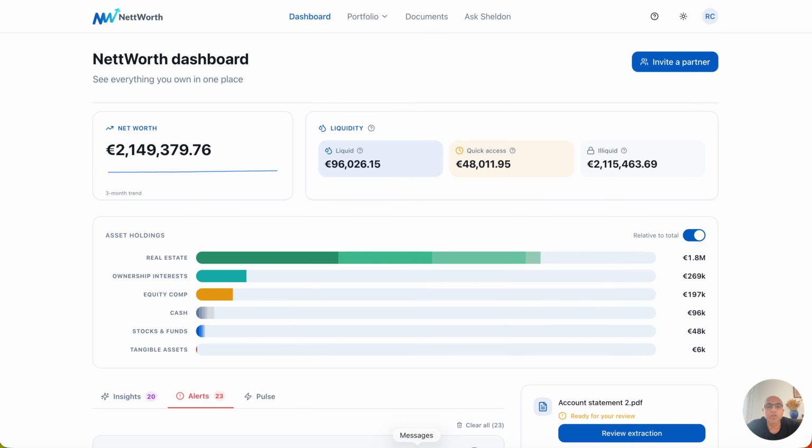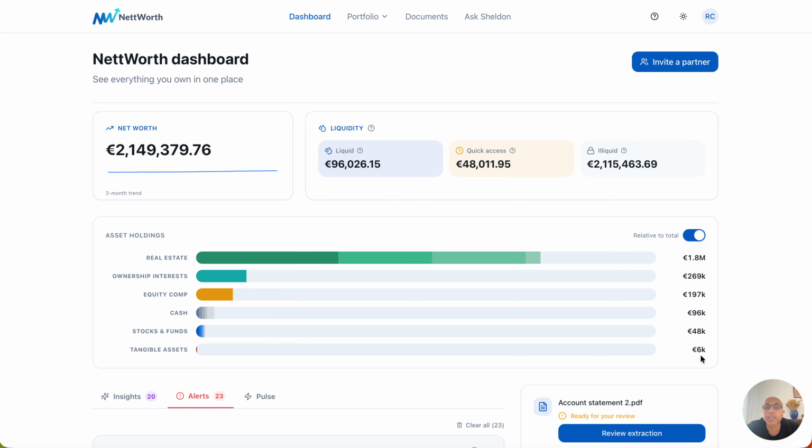Now, as part of the solution that you see here, the first question was, how do I consolidate my assets? So as you can see here in this dashboard alone, the first thing that a user would see is not just his overall net worth, but also how his net worth is split across the different liquidity levels that his assets would have. So cash in banks, stocks and bonds in brokerage statements, real estate, private investments that are not very liquid, all of those in one view, as well as a view of what are the different assets in the different asset classes that he owns, as well as what are the value of each of those assets and how they contribute to the overall net worth.